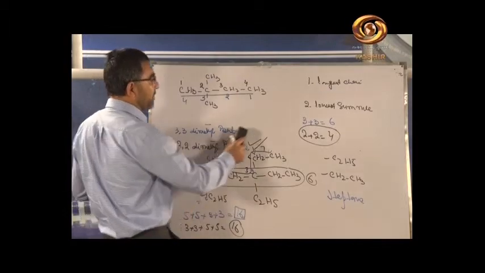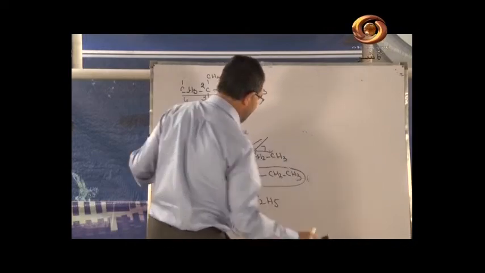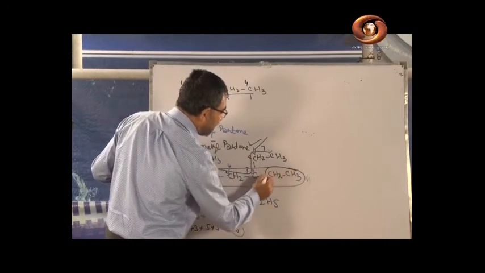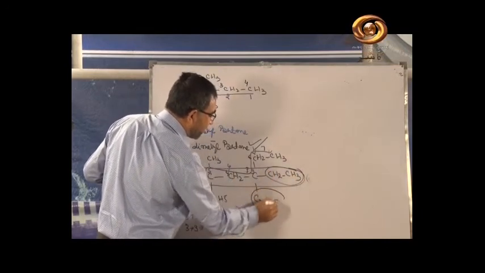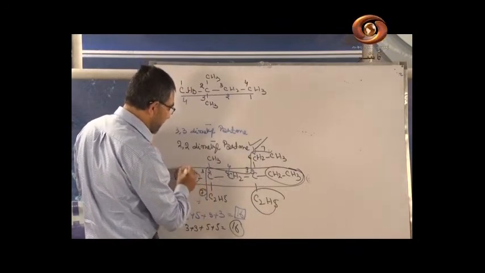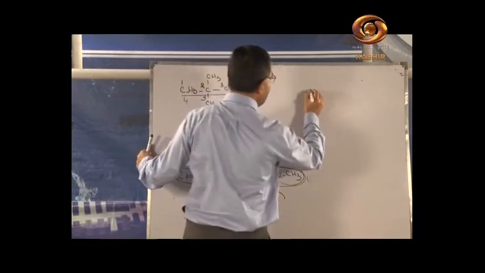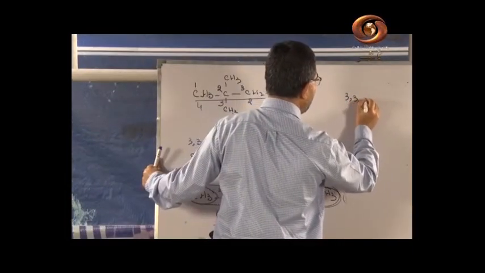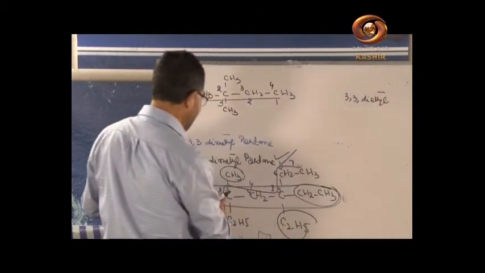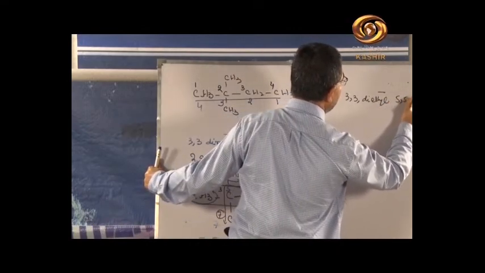What is the name of the compound? The name of the compound will be, yes, here. At position number 3 you have ethyl and you also have ethyl, so it is 3 diethyl. Here you have methyl at position number 5, and another 5 methyl, so it is 5 dimethyl.